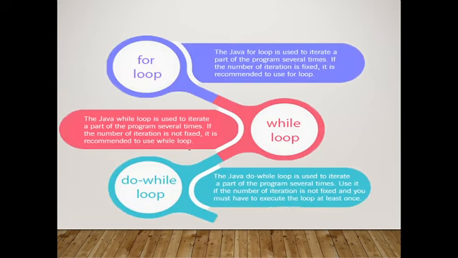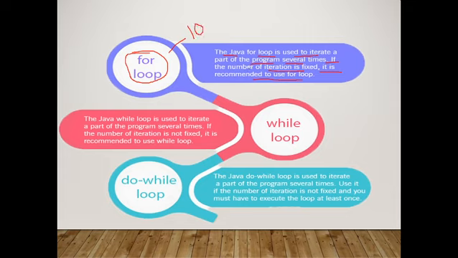Now, this is the interface I made for you all where for loop is here. What is for loop? Simply, you write about the for loop like this: Java for loop is used to iterate a part of the program several times if the number of iterations is fixed. It is recommended to use for loop. Simply, you understand, whenever the number of iterations is fixed.